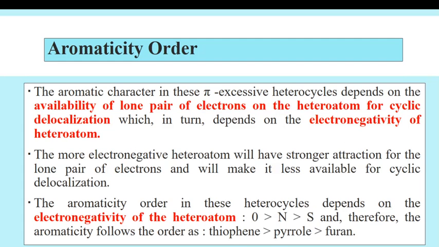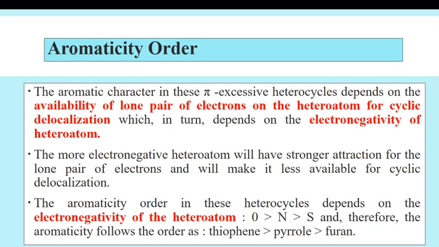Now we are going to see the aromaticity order in heterocycles. The aromatic character in these pi excessive heterocycles depends on the availability of the lone pair on the heteroatom for cyclic delocalization, which in turn depends on electronegativity. Whenever we think about aromaticity, you must know that the availability of the lone pair of electrons is very important, which mainly depends on the electronegativity of the heteroatom.